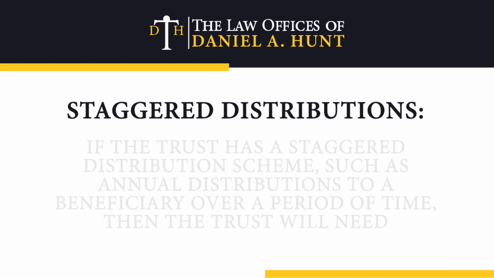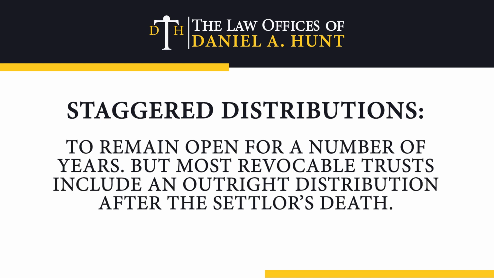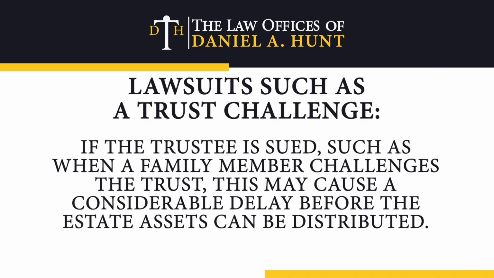Staggered distributions. If the trust has a staggered distribution scheme, such as annual distributions to a beneficiary over a period of time, then the trust will need to remain open for a number of years. But most revocable trusts include an outright distribution after the settlor's death. Lawsuits such as a trust challenge. If the trustee is sued, such as when a family member challenges the trust, this may cause a considerable delay before the assets are distributed.